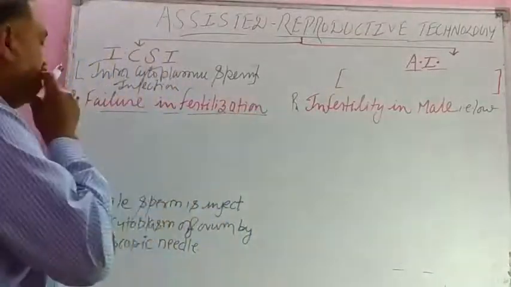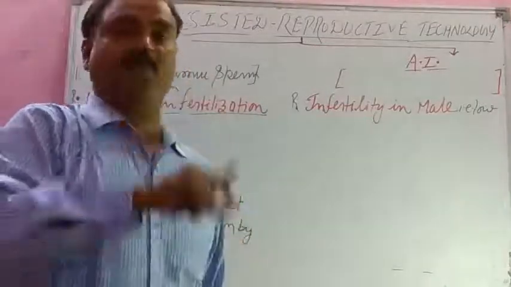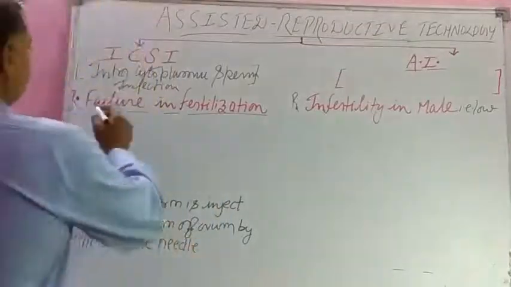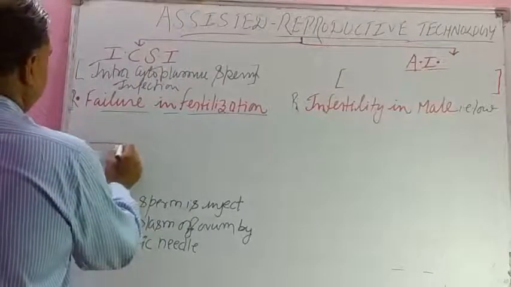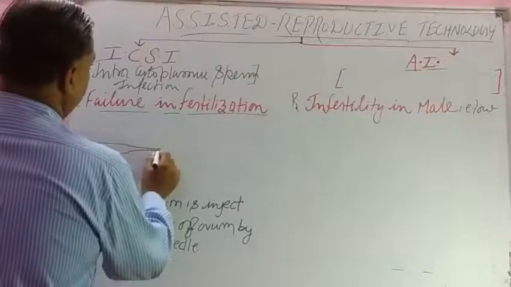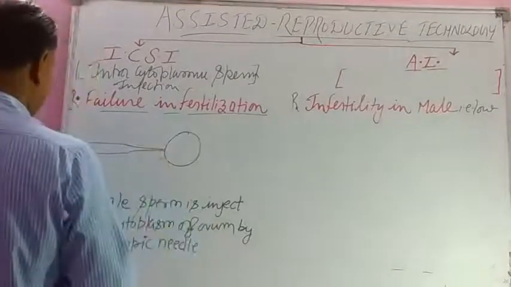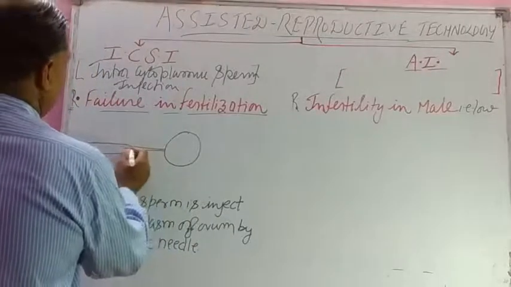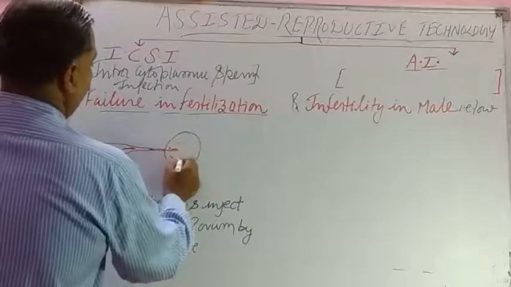Sometimes if there is failure in fertilization, student, it is also a part of IVF, in vitro fertilization. So here what is the reason? Failure in fertilization. So what we do here, we take a microscopic needle and we inject a sperm in the cytoplasm of the ovum.